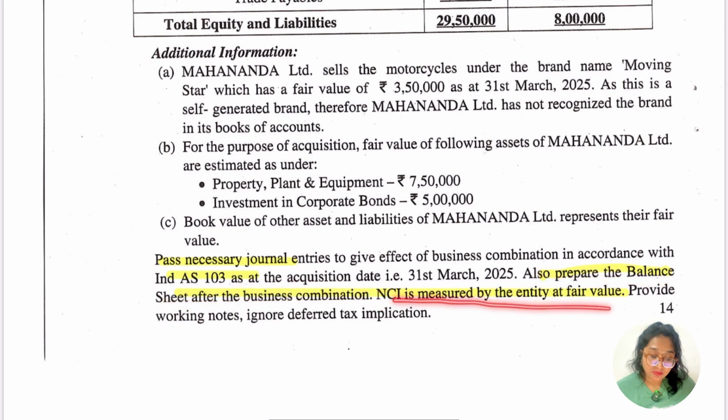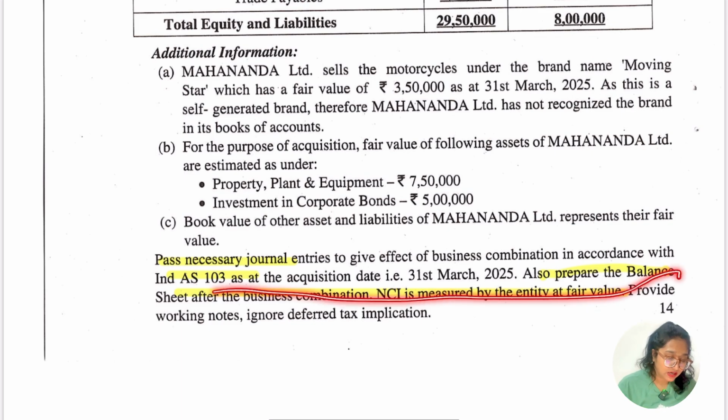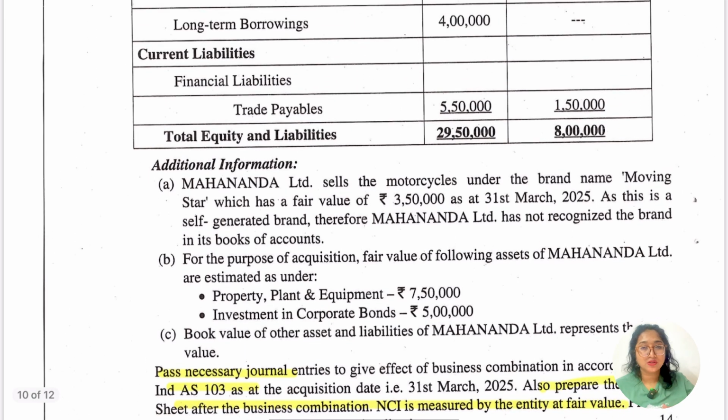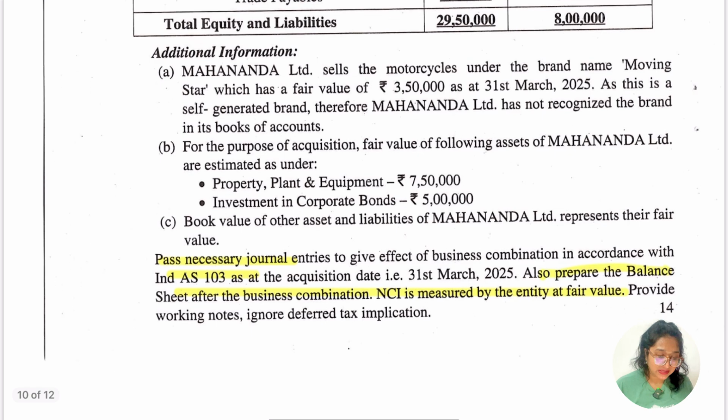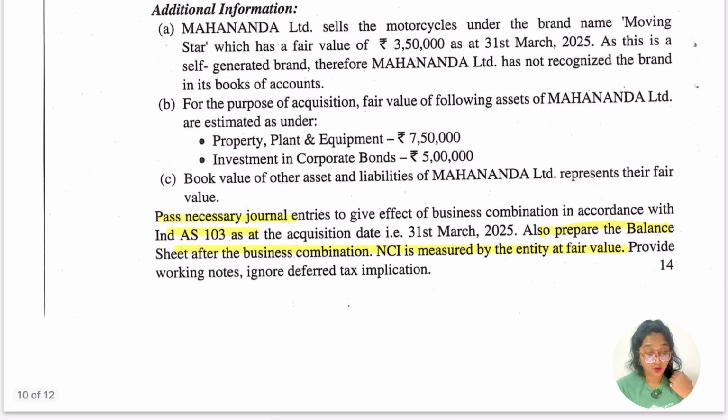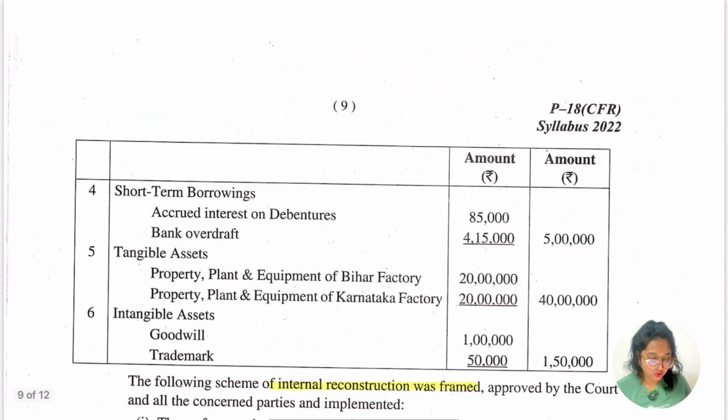NCI is measured by the entity at fair value. So provide the working note, ignore the deferred tax implication. So this was not difficult guys, just बहुत easy था. Basically you have to pass the journal entries and also prepare the balance sheet, ठीक है. So हाँ थोड़ा सा लेंदी लग सकता है आपको, but इतना कुछ है नहीं इसमें, okay.